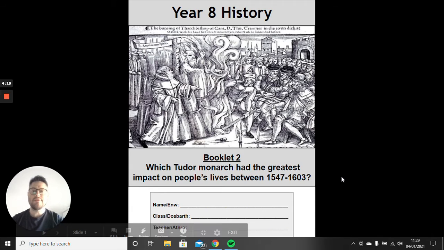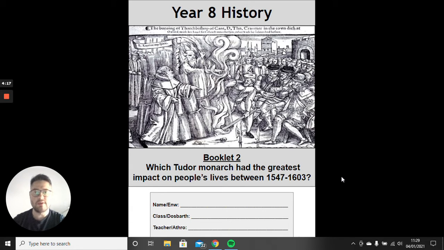Now, some of you might have this on Google Classroom, in which case you can do it directly online. And if you don't want to do that, you might want to do it on a separate bit of paper, any activity, and then just take a photo and upload it. That's perfectly fine. And some of you may even have this booklet in front of you as well. Okay, so whatever you're doing it on, doesn't matter as long as you're doing the work.